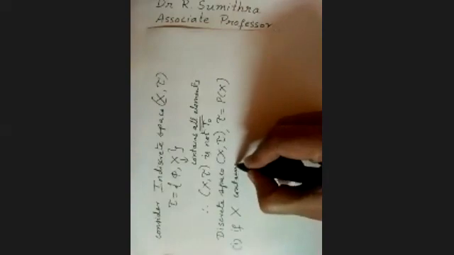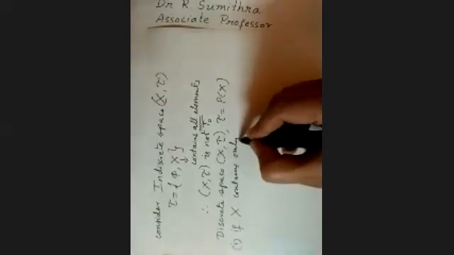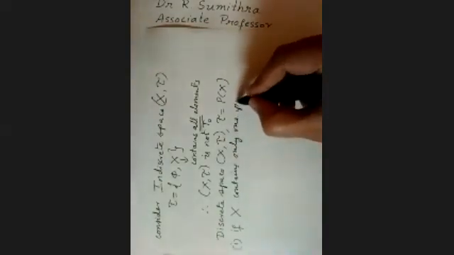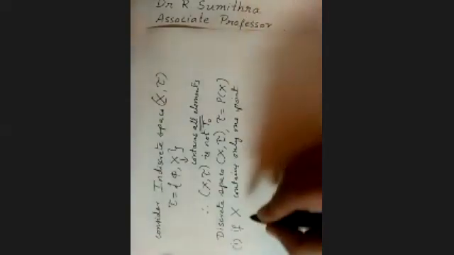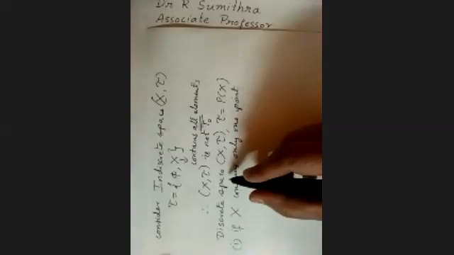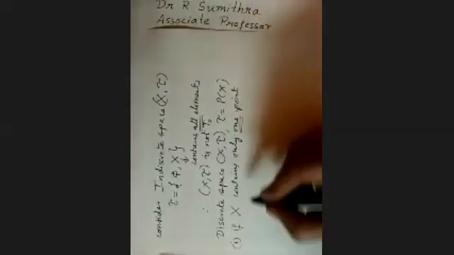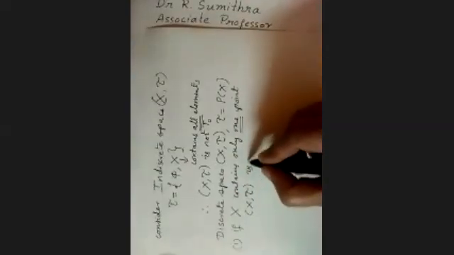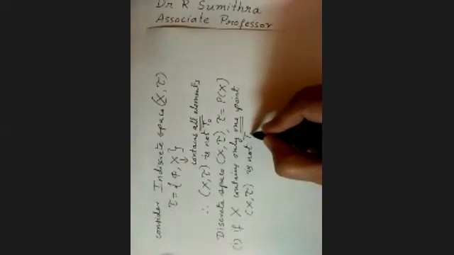If X contains only one point, that is a singleton, if X is a set with discrete topology containing only one element, then obviously this discrete space is not T naught.